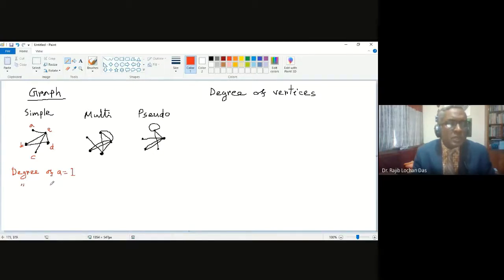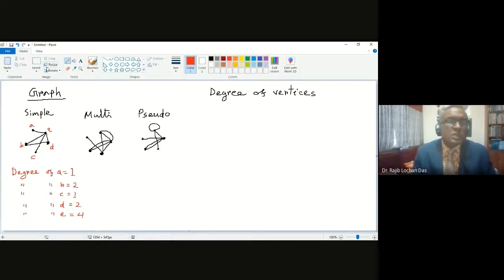In the same way, degree of B will be 2, because there are two lines connected with point B. Degree of C will be 1, because there is only one line, or you can say one edge, same thing. Degree of D will be 2, and degree of E will be 4.